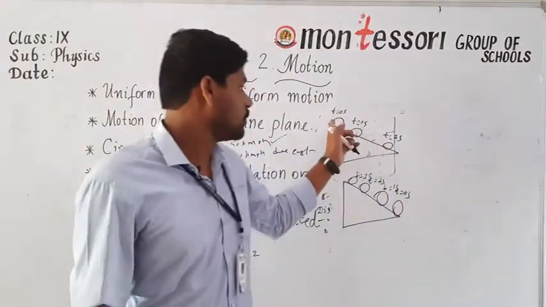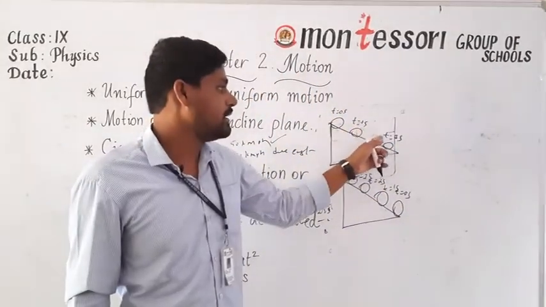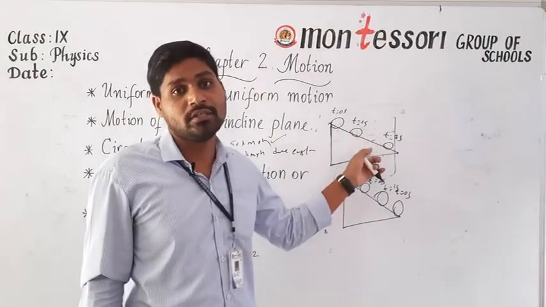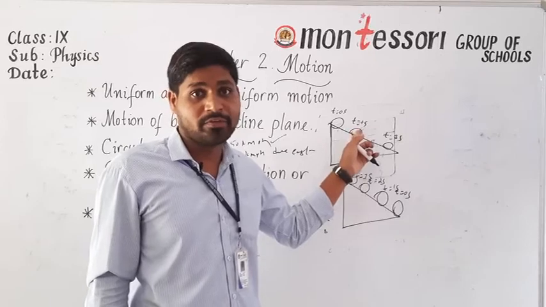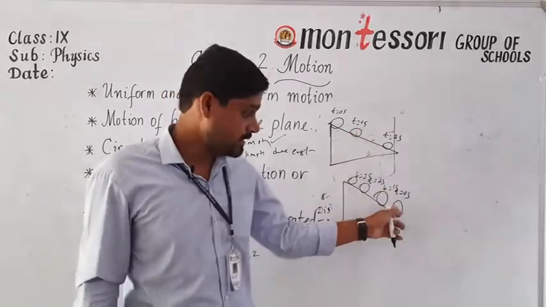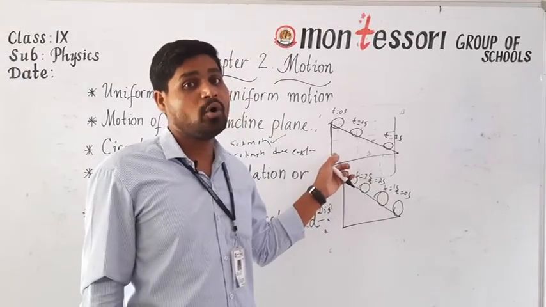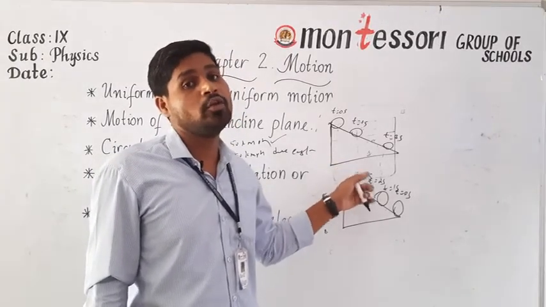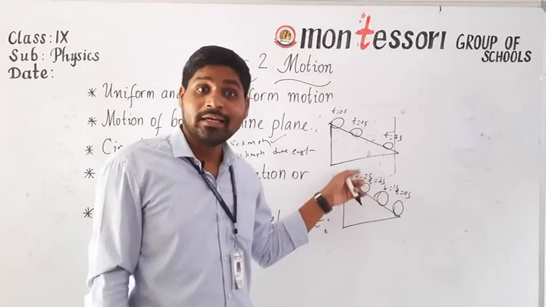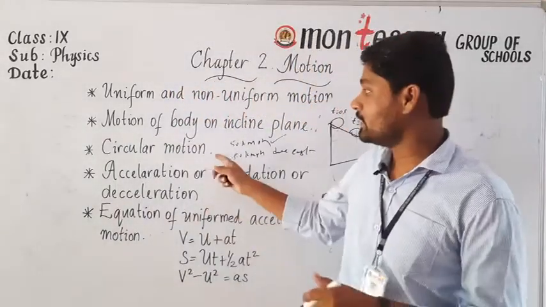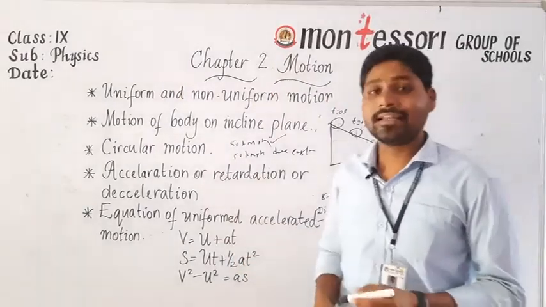Here t is equal to 0 seconds, t is equal to 1 and t is equal to 3. Here time changes, even though the direction of the body is constant. The speed increases whenever it moves downwards. The speed decreases whenever you move from down to top. But the time taken by the body changes from point to point, even though the direction of the body is constant. So these things we can observe from this activity. Clear?